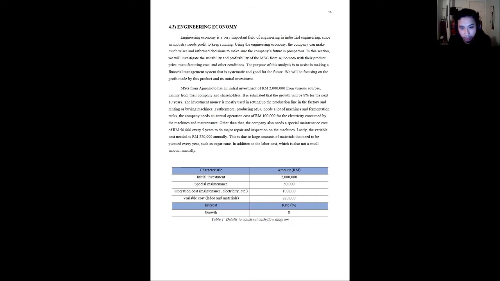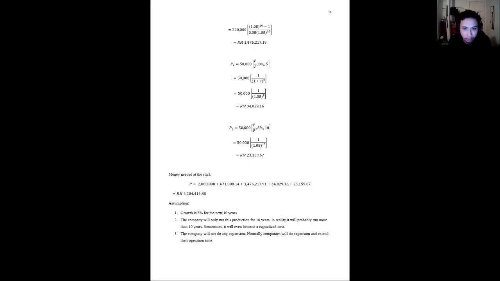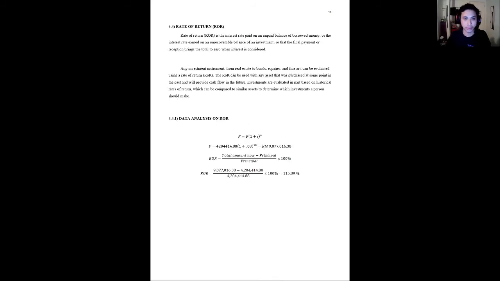So the next part is the cash flow diagram. We use the data assumed, which is shown in this table, which includes the investment, the operation costs, and so on. So we made the cash flow diagram from those data. From this cash flow diagram, we use the equation that we learned from the class, from the lecture, to obtain the final value of the principal value, which is 4,204,414 ringgit Malaysia.